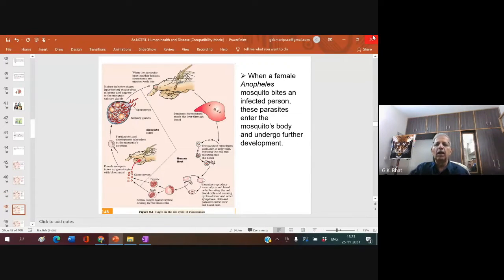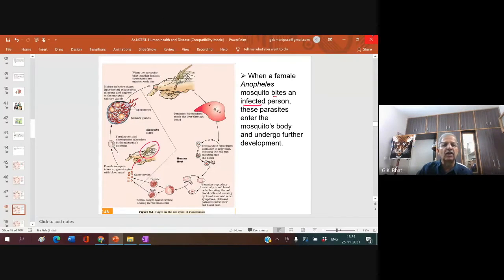Then, when a female Anopheles mosquito bites an infected person, now it goes here. You can see here, the parasites reproduce asexually in the red blood cells, bursting the red blood cells and causing the cycles of fever and other symptoms, releasing the parasites to infect new blood cells. Right? Then you see it enters the sexual reproduction stage. Gametocytes are produced. You can see here the male and female gametocytes, and they are taken up by the mosquito when it bites an infected person.